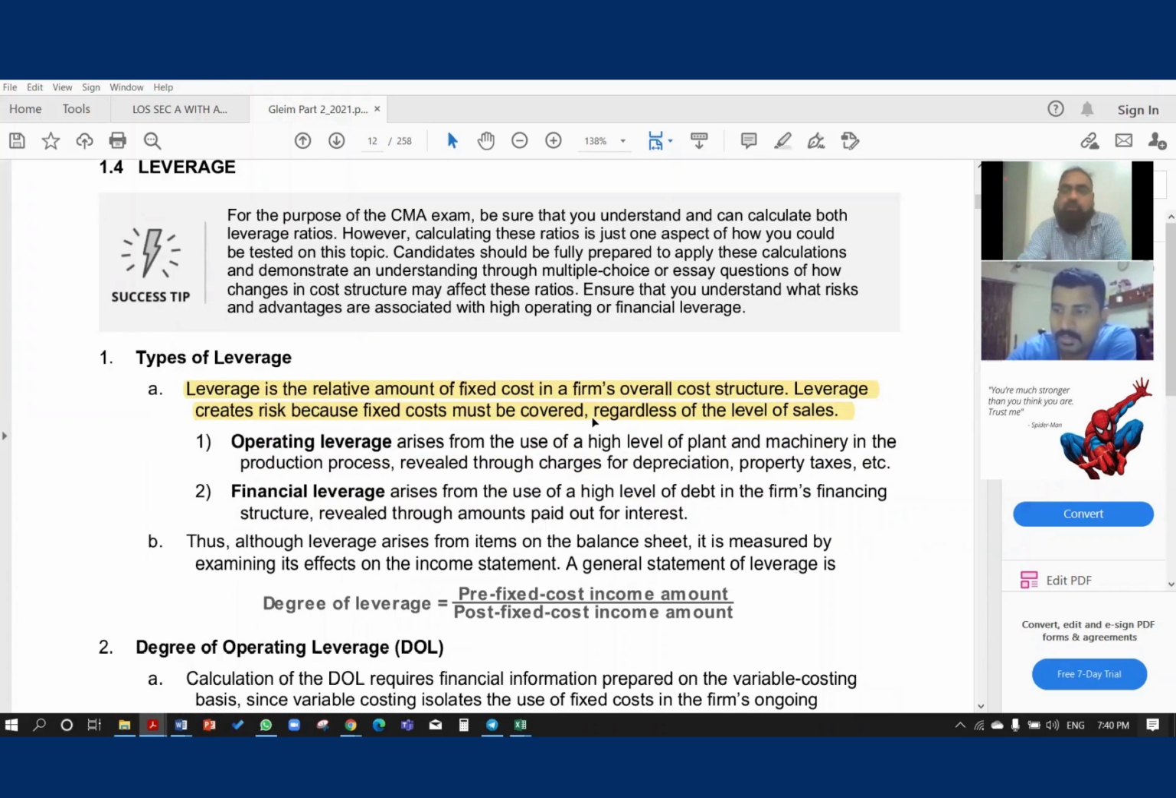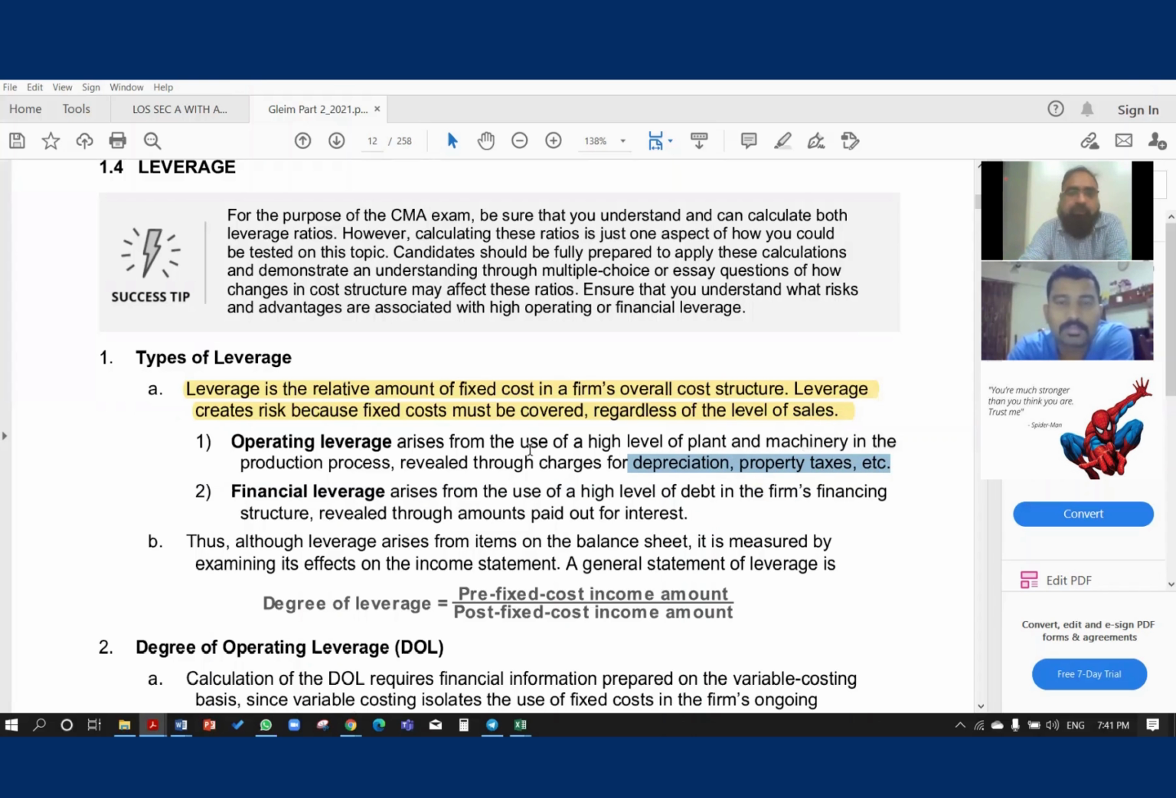Operating leverage means how much fixed cost is coming from your fixed assets, your property, plant, equipment. Mainly we have depreciation and amortization. So operating leverage comes from your property, plant, equipment, fixed assets, and will be in the form of depreciation, amortization, property taxes, and so on. This is operating leverage.